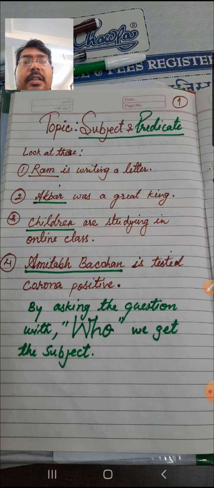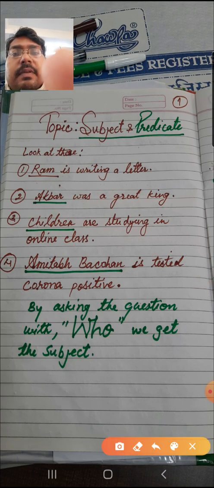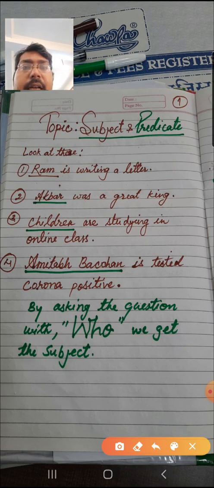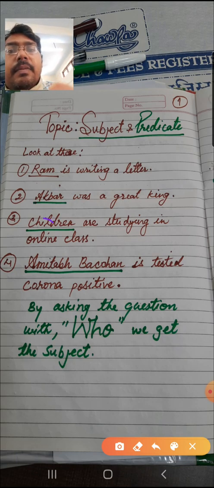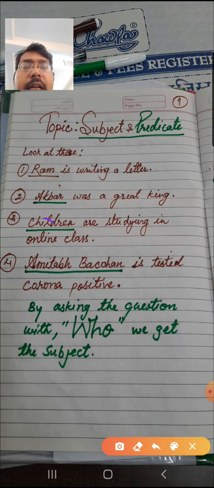Let's start now. Look at sentence number 1: Ram is writing a letter. Now look at the second sentence: Akbar was a great king. Then the third one: children are studying in online class. And the next one: Amitabh Bachchan is tested corona positive.